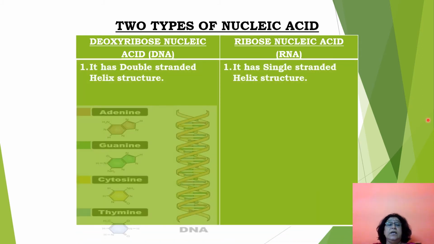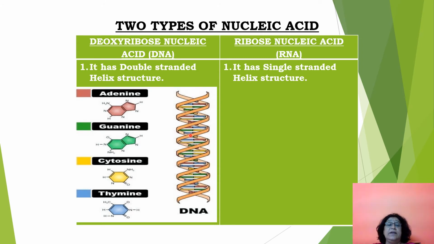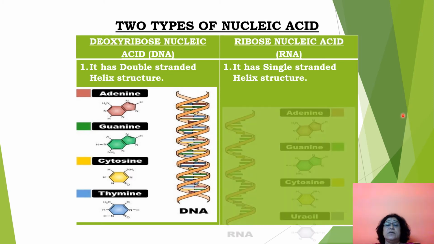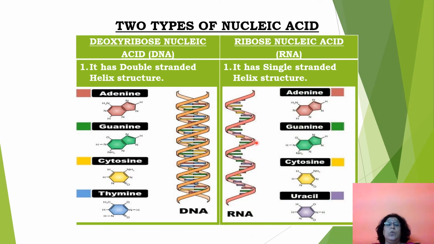So this DNA is actually made up of double-stranded helical structures. When you twist them, a double helix is formed. So two helices twisted together are the basic structure of DNA, and RNA is a single stranded structure. How is it single stranded? You see, it contains only one helix. This helix contains sugar and phosphate molecules, and in between you see there are nitrogenous bases.